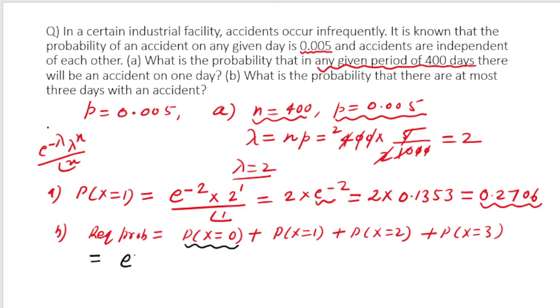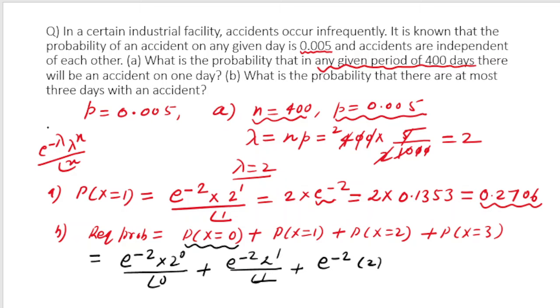Lambda we have already calculated, so e to the power minus 2 into 2 to the power 0 by factorial 0, plus probability for 1 success, e to the power minus 2, 2 to the power 1 by factorial 1, plus for 2 successes, e to the power minus 2, and lambda to the power x means 2 to the power 2 by factorial 2, then e to the power minus 2 and 2 to the power 3 by factorial 3. Now you can do the simplification.